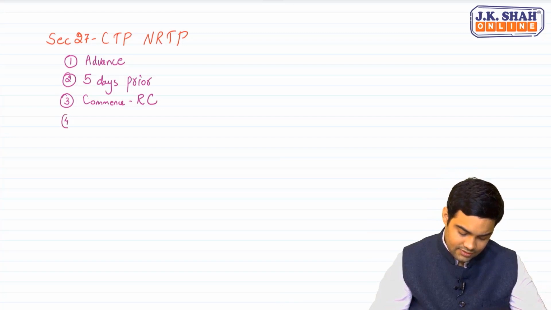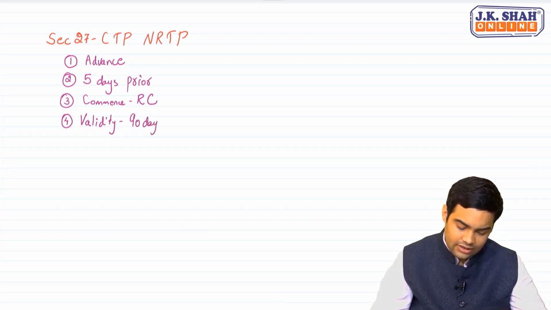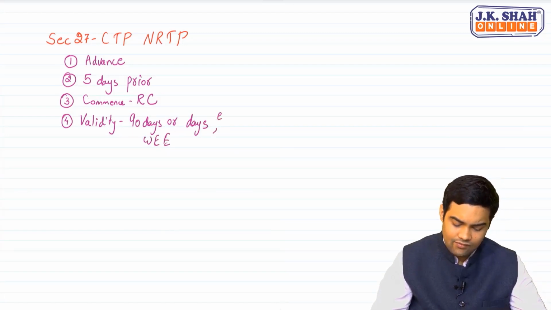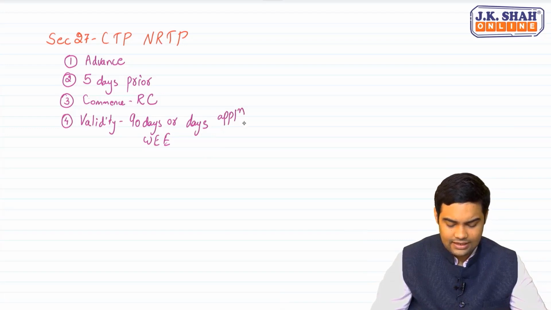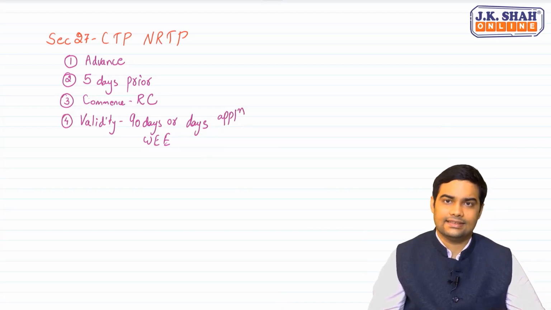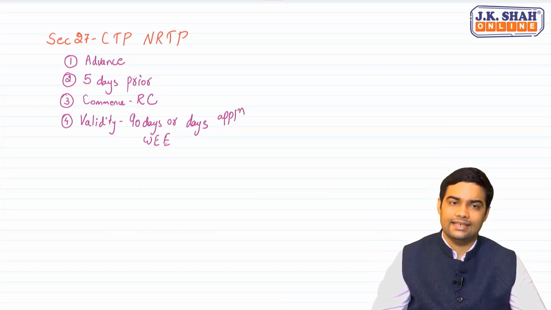Fourth, validity of registration is 90 days or days mentioned in application, whichever is earlier. Obviously, if you want registration for only 5 days, can you take registration only for 5 days? The answer is yes, but maximum 90 days.